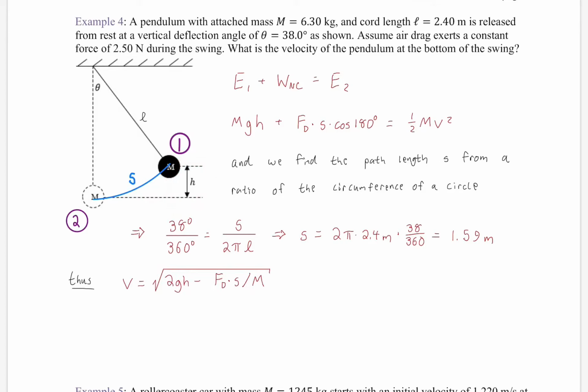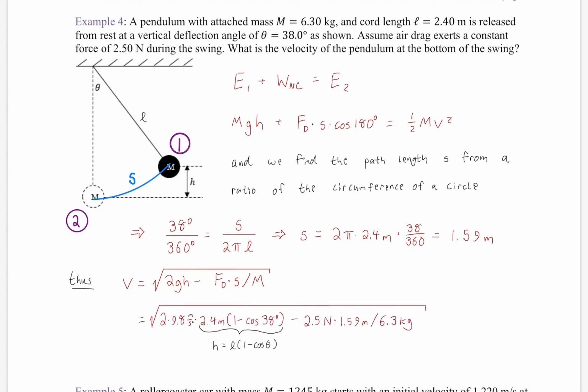All right, so then we're just going to solve for V. So there's basically our gravitational potential energy. In other words, this part right here would be the answer if there was no friction. But then we have to subtract an extra value if there's friction, making the V smaller than it would be otherwise. All right, plug in our numbers, and I'm replacing H with L times 1 minus cosine theta.